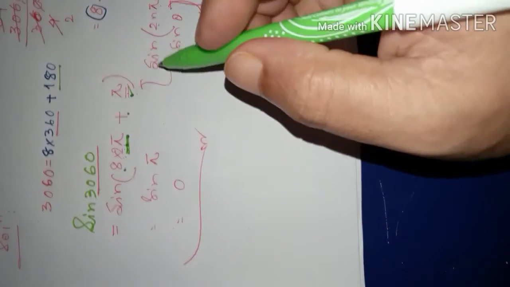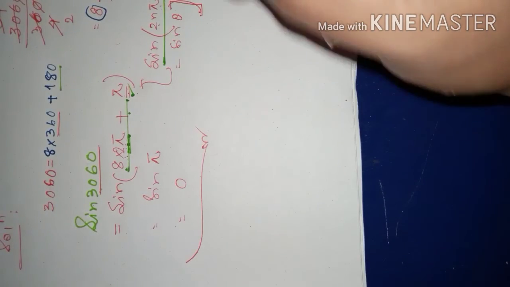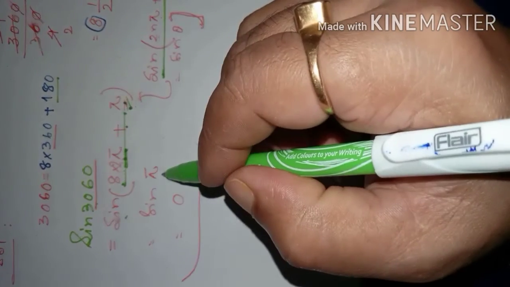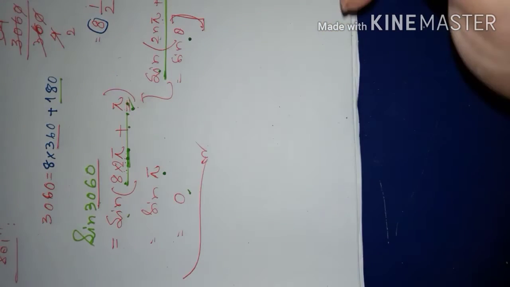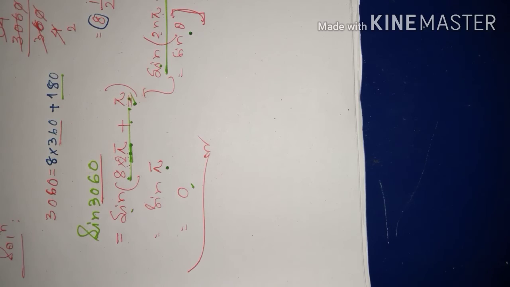So if we compare this expression with this expression, it is giving us sine of this angle, that is pi, sine of theta. So that's how it is 0. Understood, dear students? Let's go to another question.